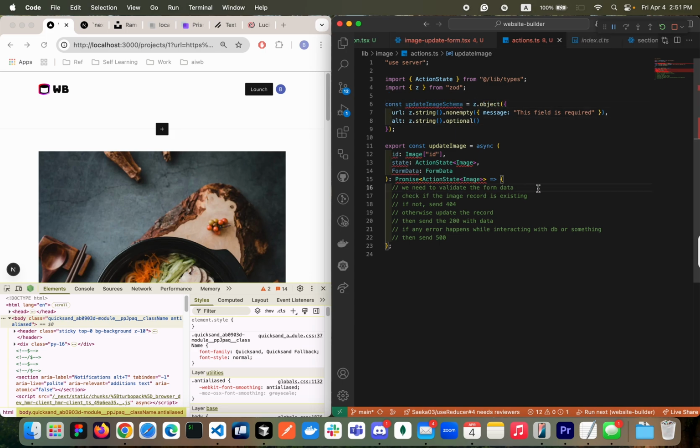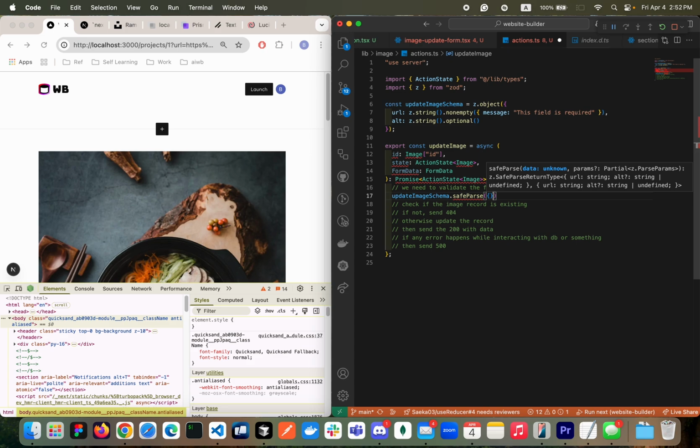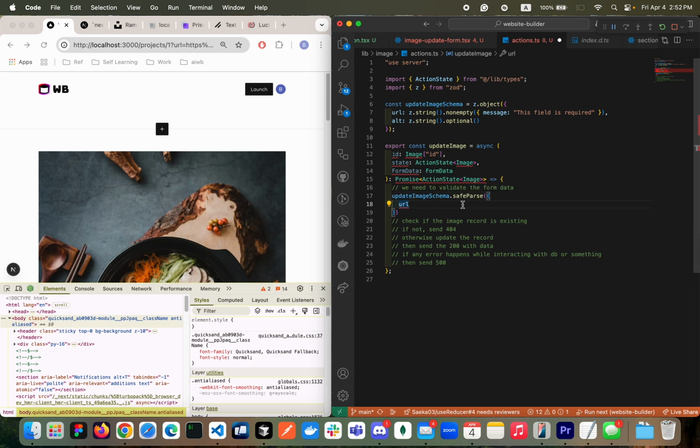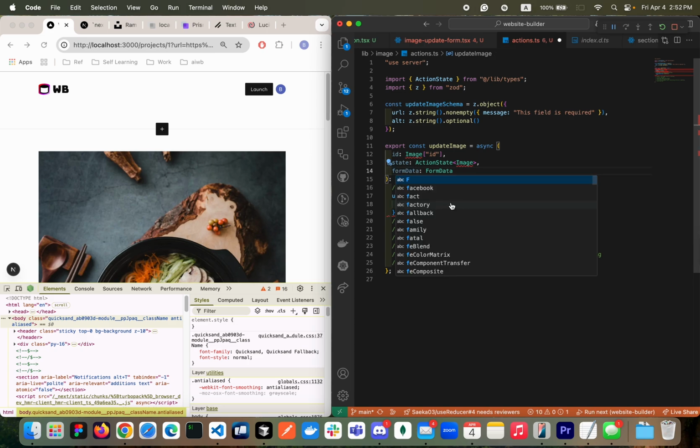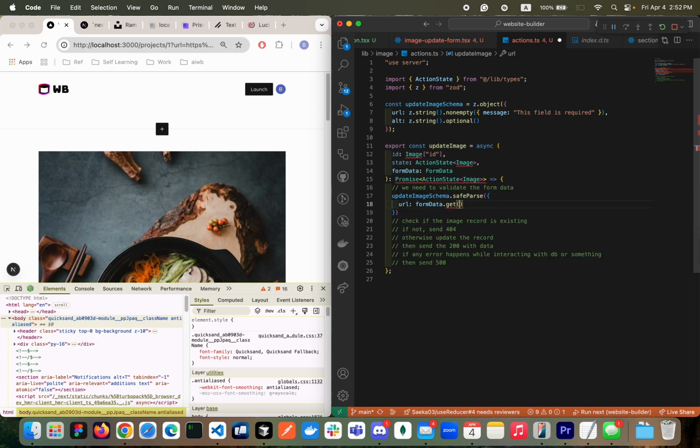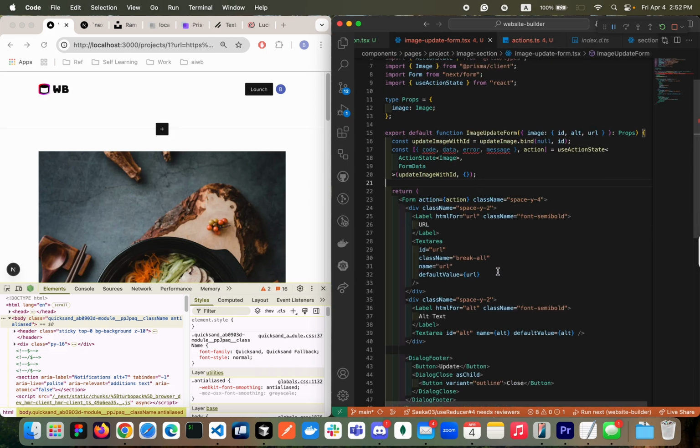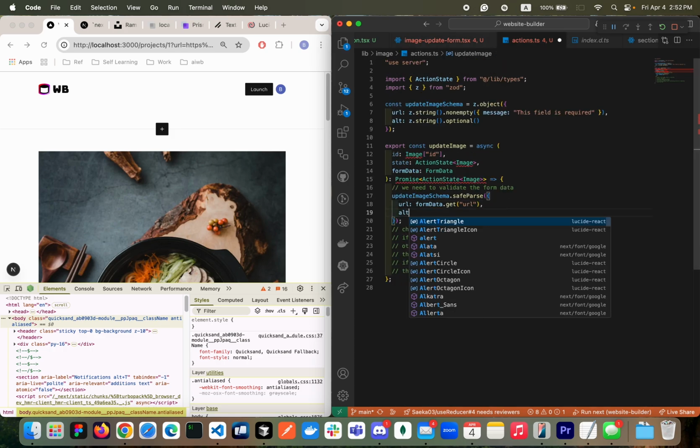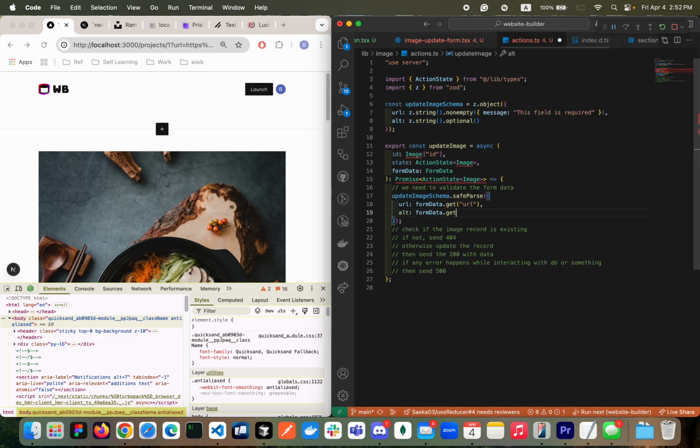Using this, we're going to validate it. Let's do first thing first. So validate with this schema, safeParse. Inside here, we're going to accept things as necessary, with the form data that we received here. It's gotta be small letter. Then I'm gonna get the URL. This name gotta match with the form, the name attribute to here, okay? Next thing is the alt text, formData.get alt.